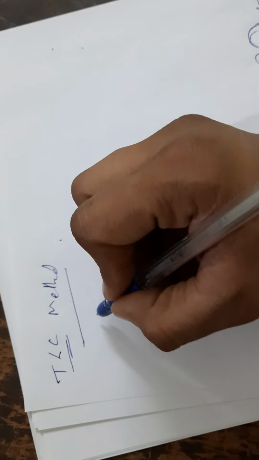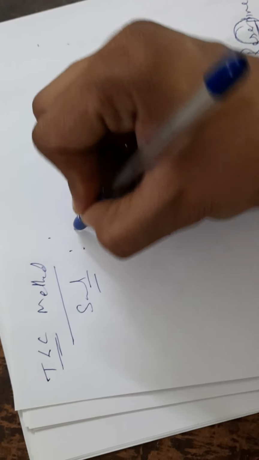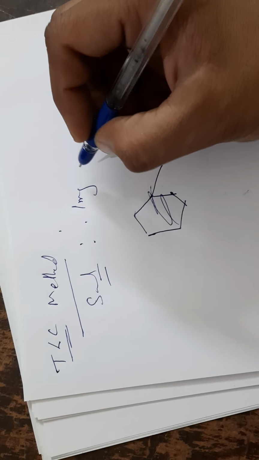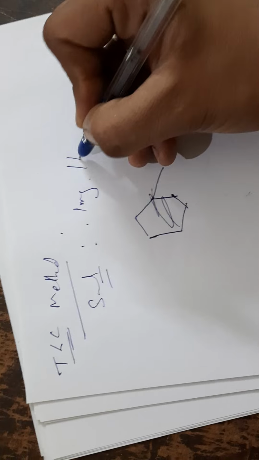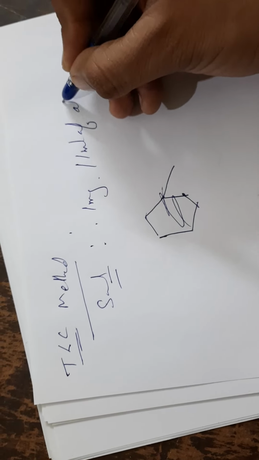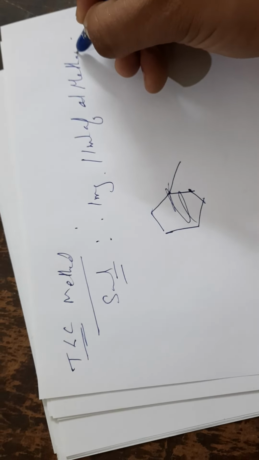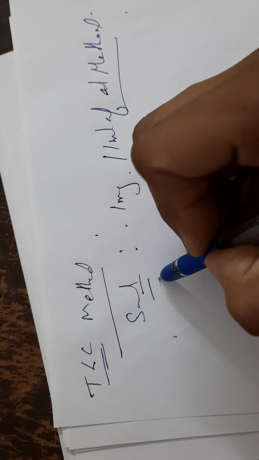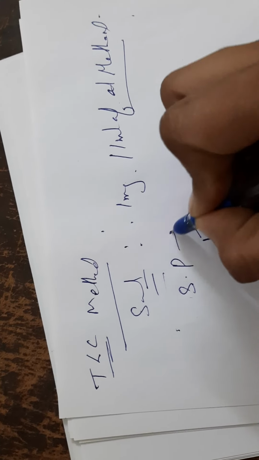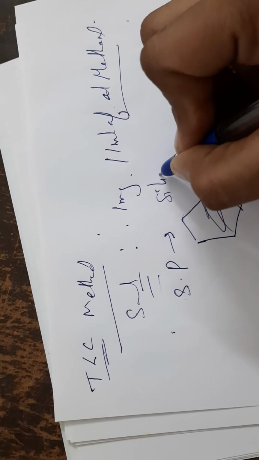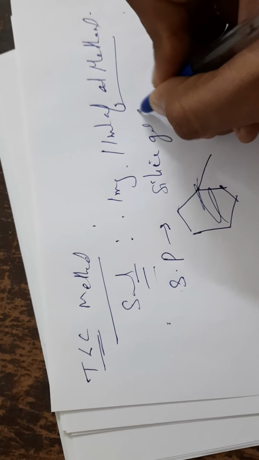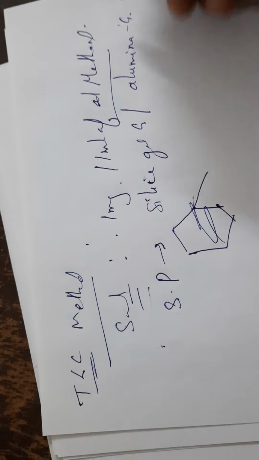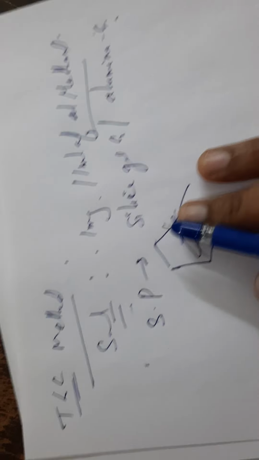It is very easy, as you know. How do we do the sample preparation? 1 mg of the alkaloidal drug or reserpine is taken in 1 ml of methanol. That is your sample. Next one is the stationary phase, the same silica gel G, or you can also take alumina G.